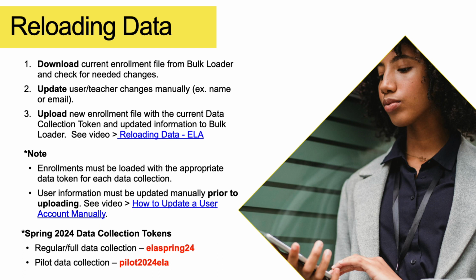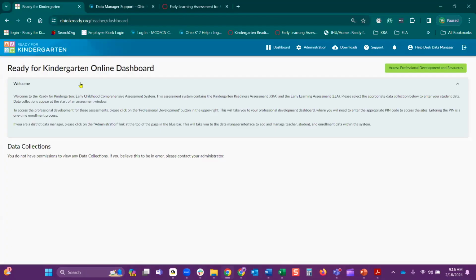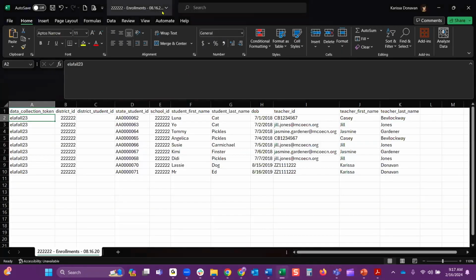So I want to go live and I want to show you basically what I've done here, looking at the KReady system and how to re-upload your enrollment file. Now, when I say using the bulk loader and re-uploading an enrollment file, that is mainly for medium to larger districts that have a lot of students that they need to attach the spring token to. So for that, I went ahead and actually just pulled my enrollment file that I did back in the fall, and looking at this to see if there's any changes to my students or to my teachers. As a data manager, that's what you want to look over.